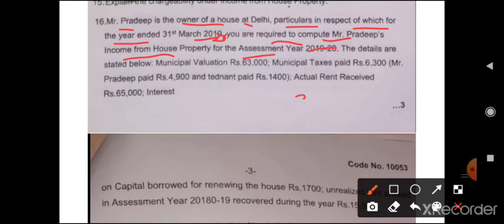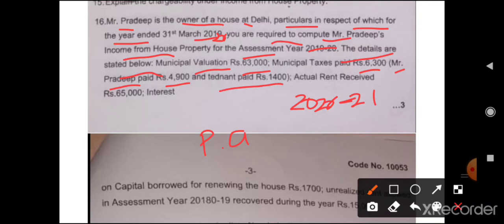Here it will become 2020-21 for your assessment year. The details are stated below. Municipal value 63,000. If nothing is mentioned, you assume it as per annum, not per month. If they specifically say it is per month or monthly rent, then you consider it as monthly. Municipal taxes paid 6,300. Mr. Pradeep, the owner, paid rupees 4,900.